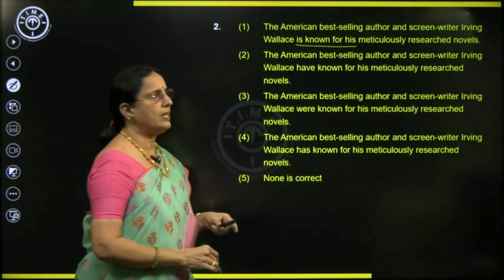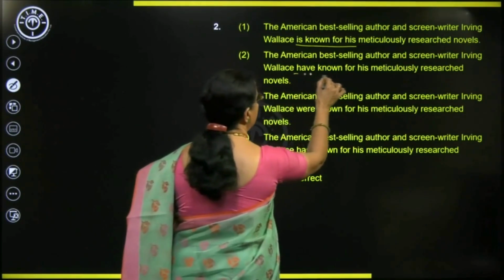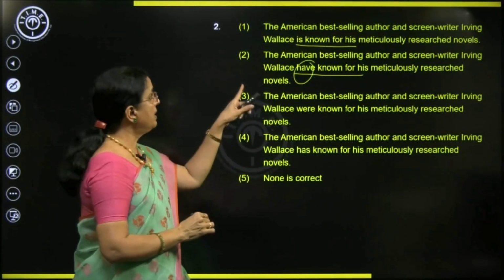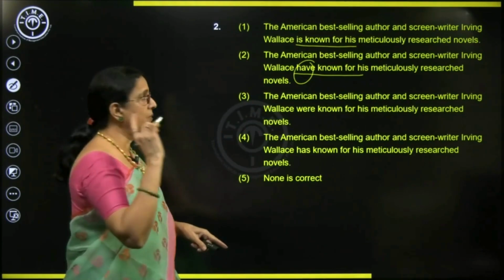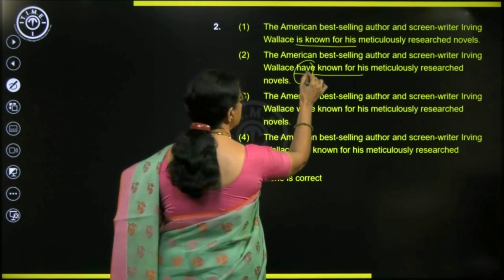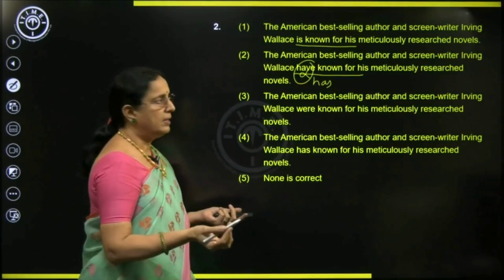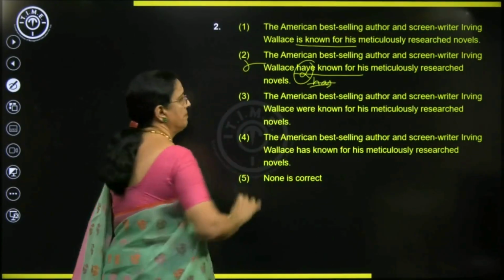Alright. Let's check that. Have known for his. You don't say have known. Have is wrong because singular. American best-selling author and screenwriter Irving Wallace is only one person. So, Irving Wallace, have is wrong. It should be has. Even then, you don't say has known, has been known. Wrong. So, this is completely irrelevant.